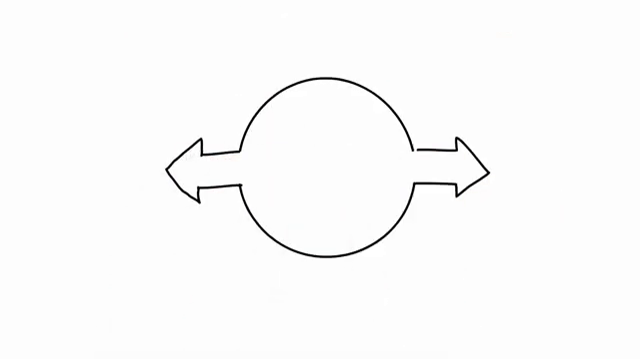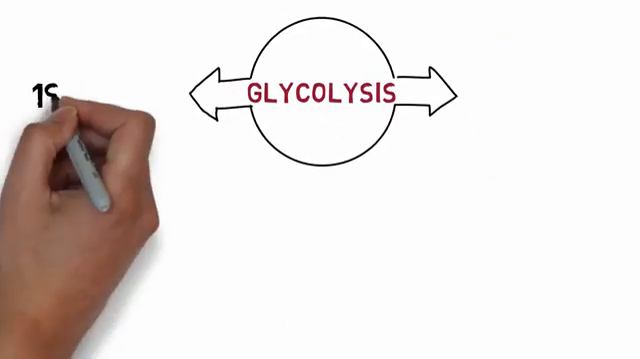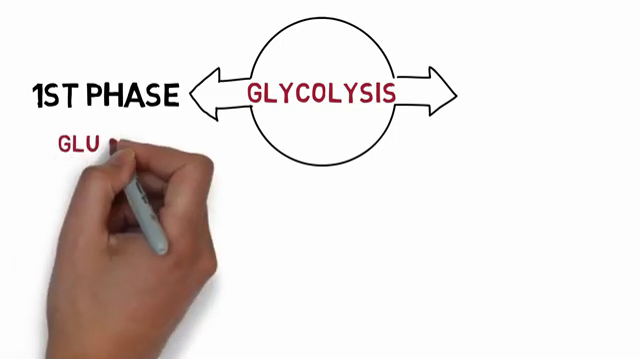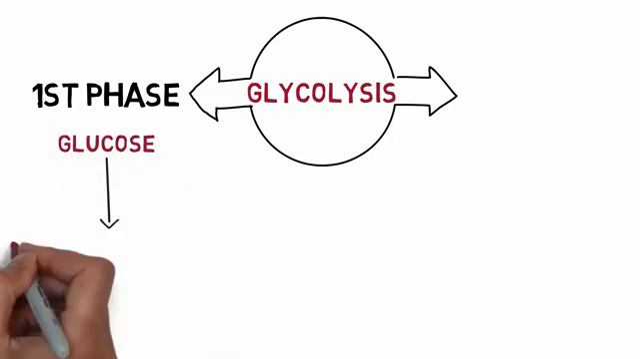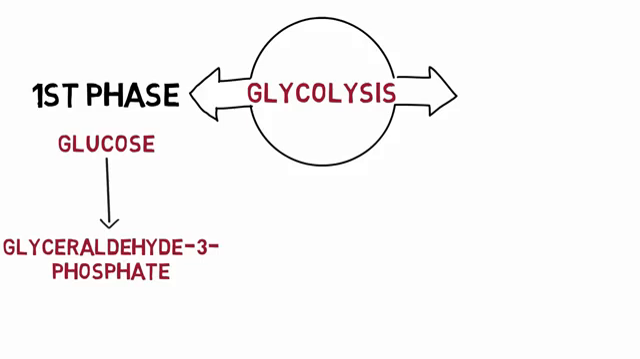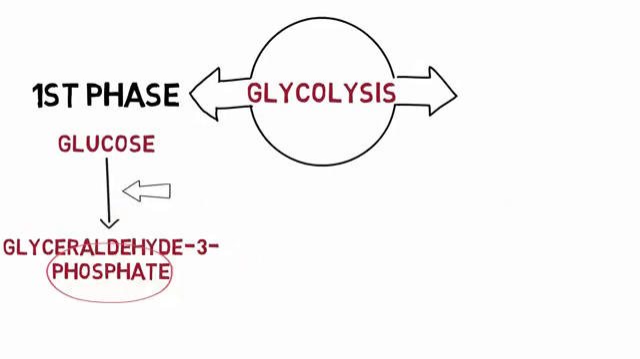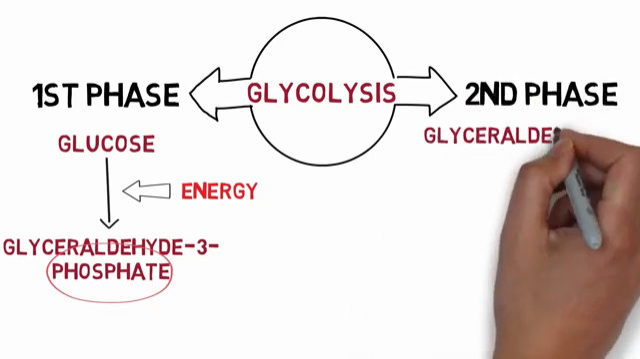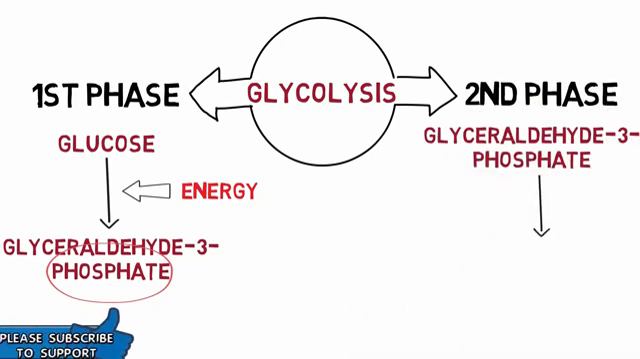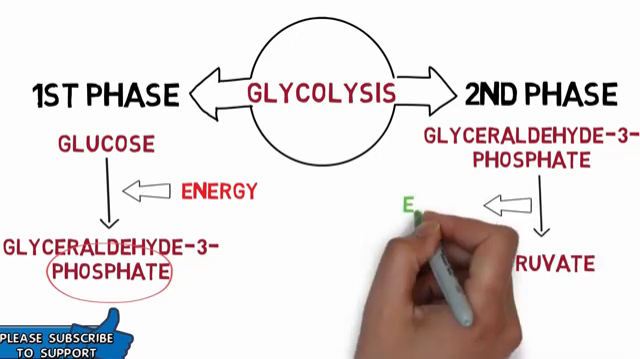The process of glycolysis takes place in 2 phases. In the first phase, the glucose is first converted into 2 molecules of glyceraldehyde 3-phosphate. Since this conversion involves addition of phosphate, the first phase actually uses energy instead of producing it. In the second phase, the glyceraldehyde 3-phosphate is converted into pyruvate, and it is in the second phase that energy is actually produced.